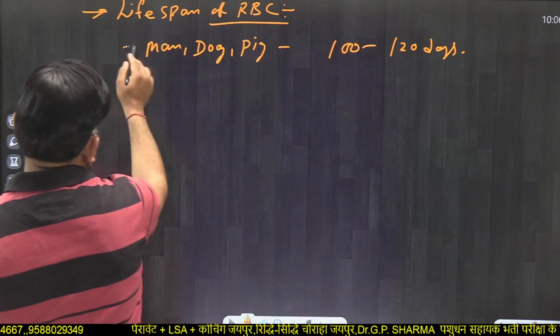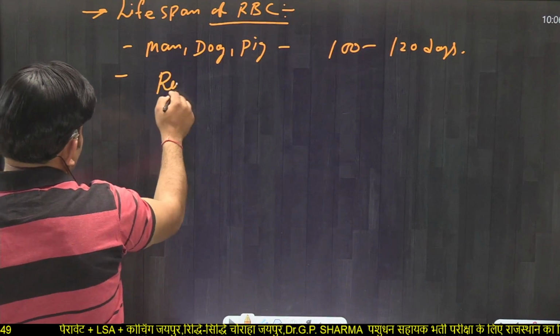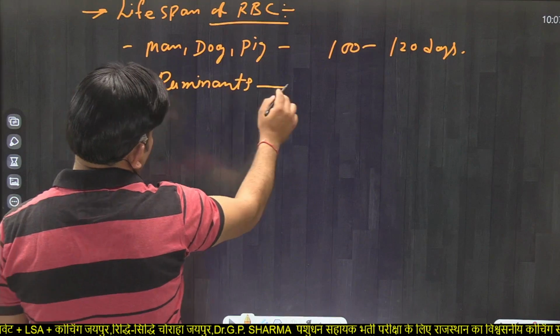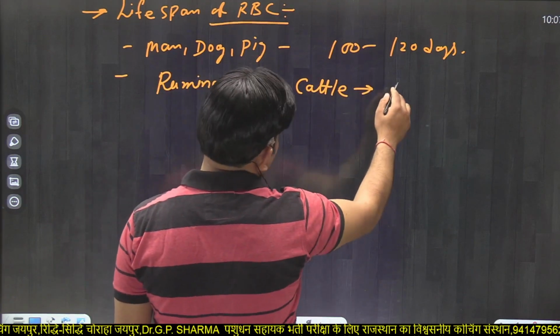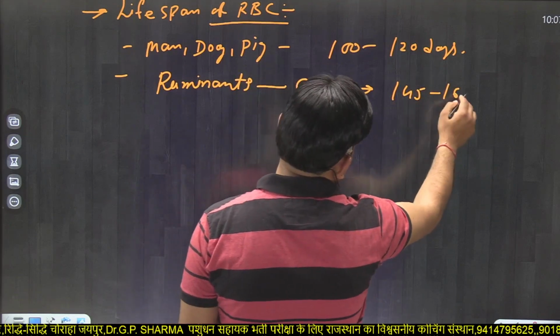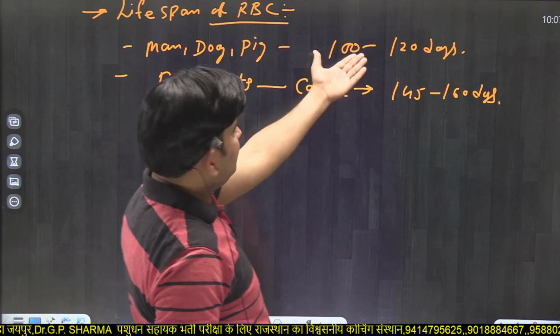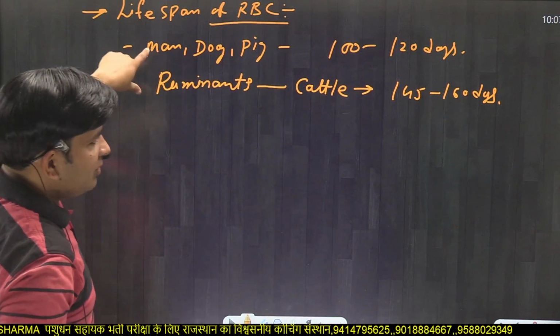And in ruminants, like cattle, RBC have a lifespan of 145 to 160 days, which is more than these animals.